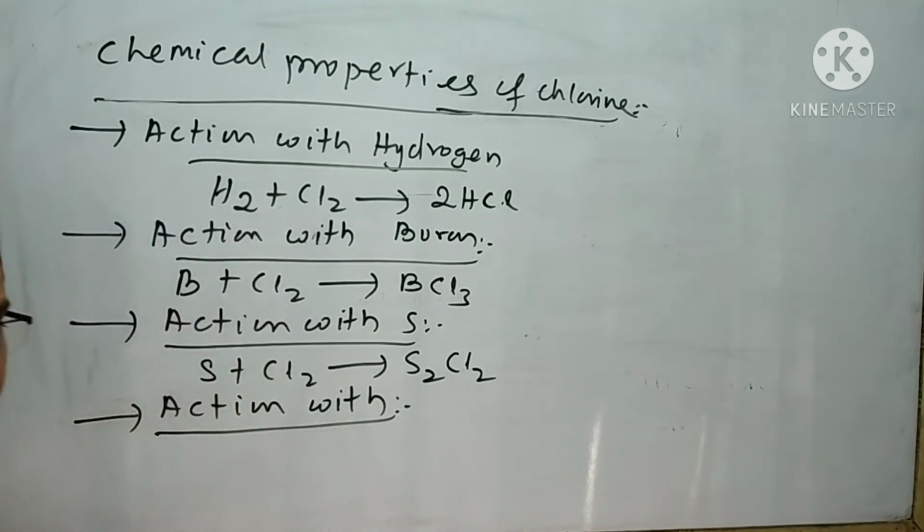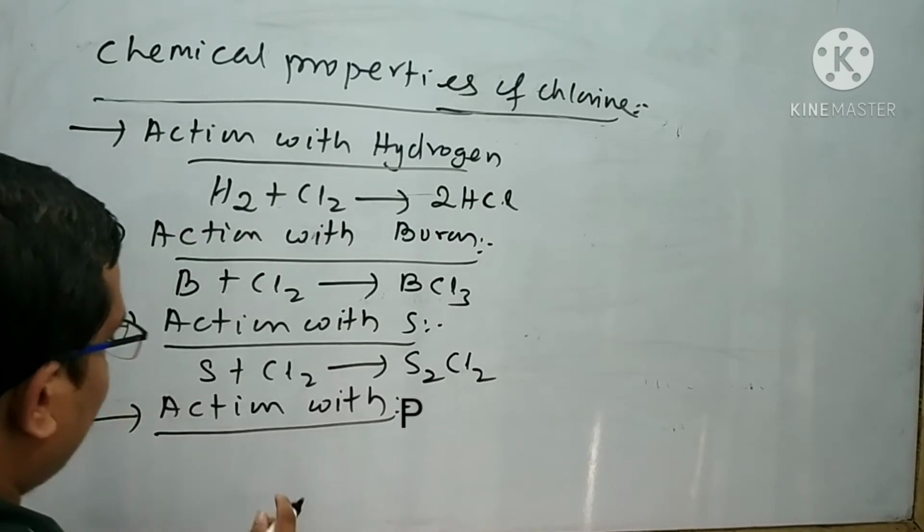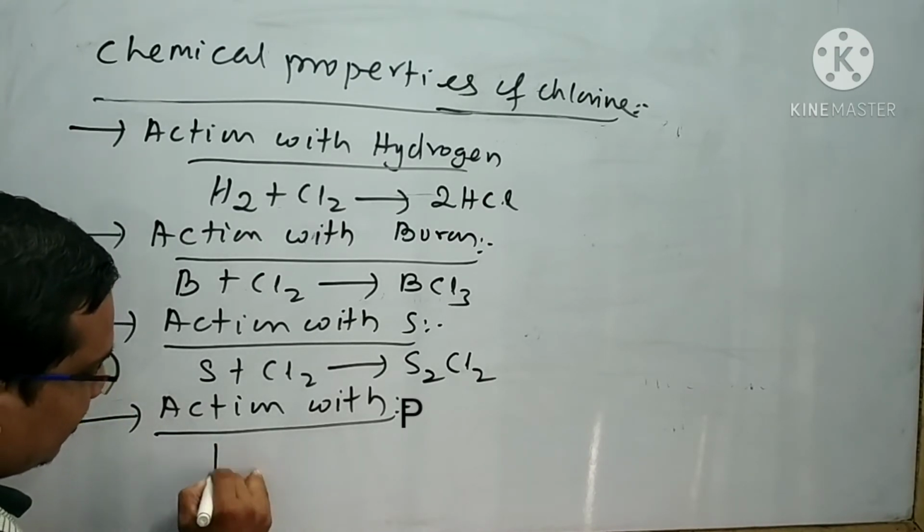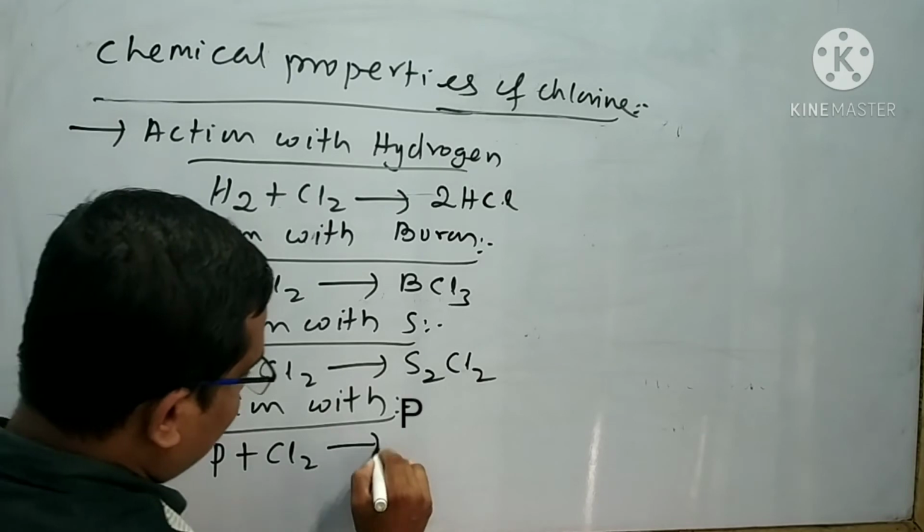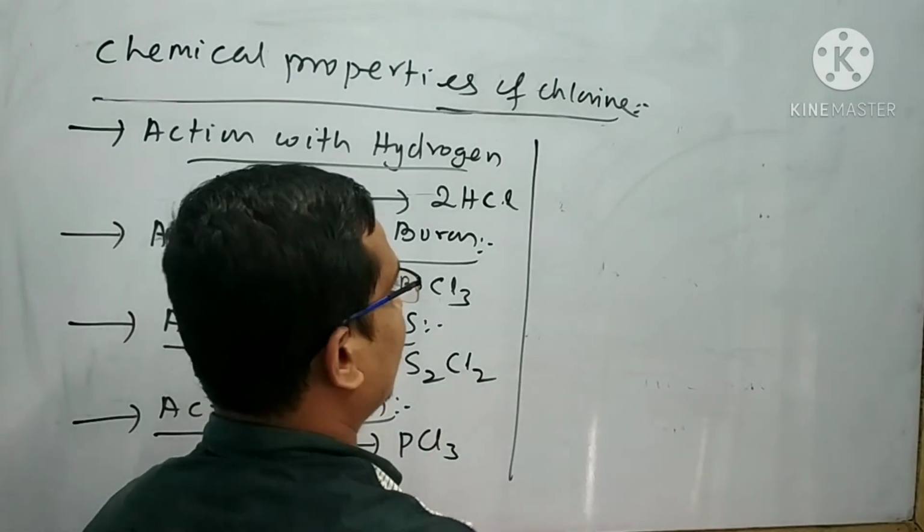Next reaction is action with phosphorus. When chlorine reacts with phosphorus, phosphorus trichloride is formed. I can write the reaction like this: P plus Cl2 gives PCl3.